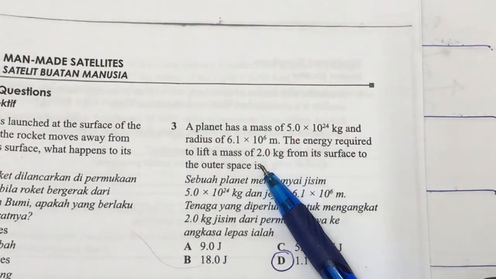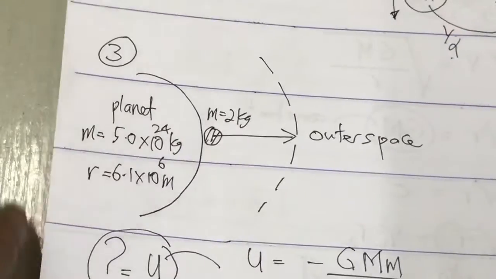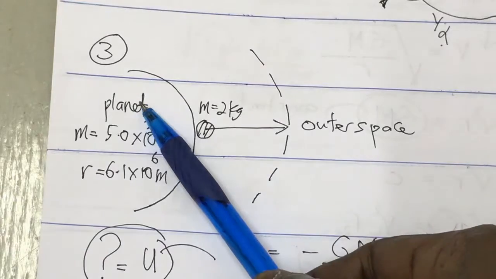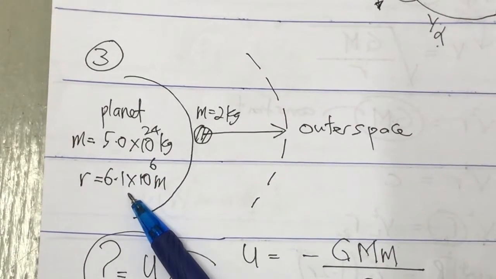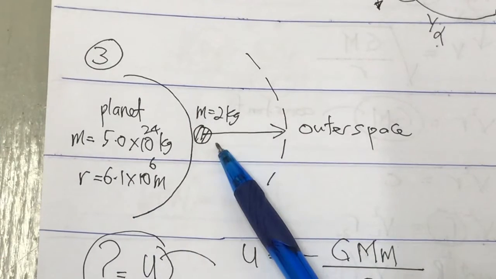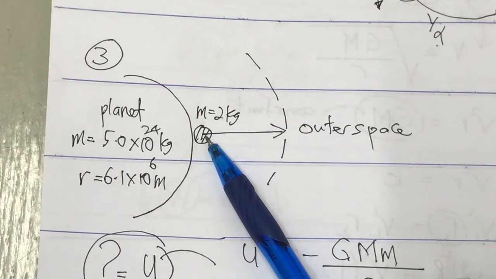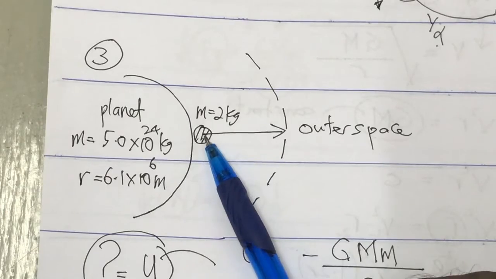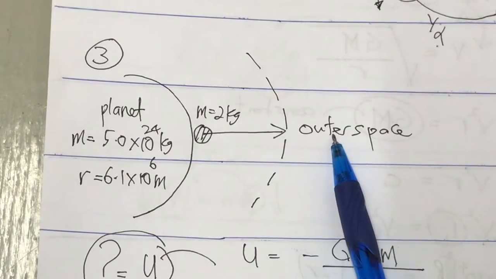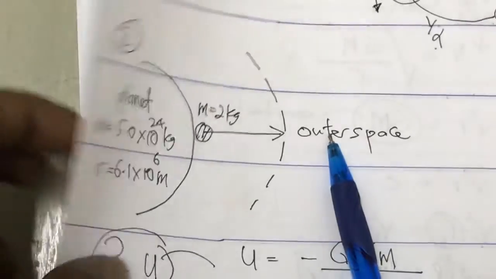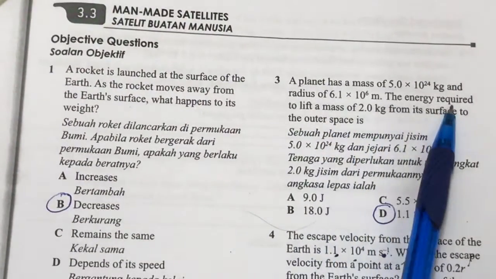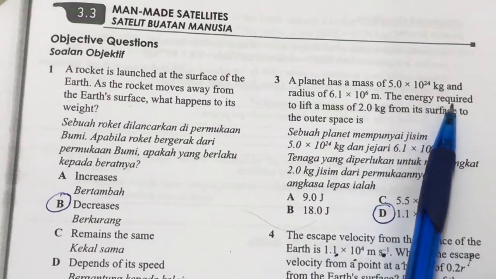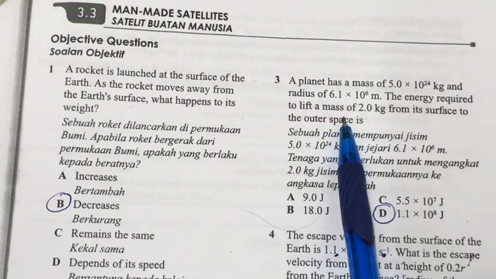Again, question number 3. We have to collect all the information. And it's best to draw a diagram. We are given a planet with the mass given in the question and also the radius given. And we were given that the mass of the object, 2 kg, is to be launched until it reaches outer space. The question is asking the energy required to lift a mass.